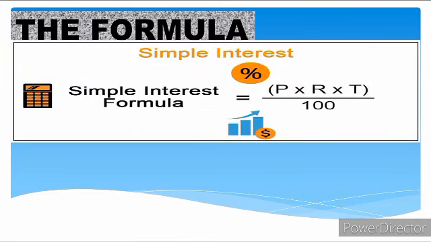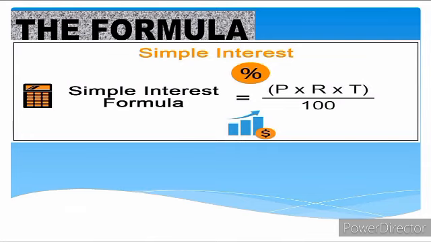Now, before the definition of the terms, I would like you to know the formula for solving for simple interest. Now you will want to know how much interest your money has yielded. Let's say you deposited 5,000 in the bank.